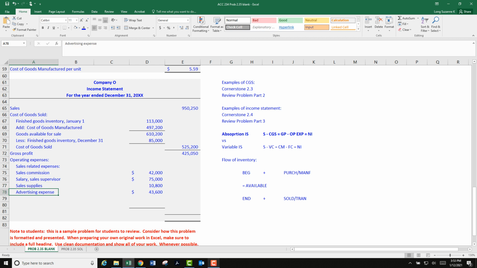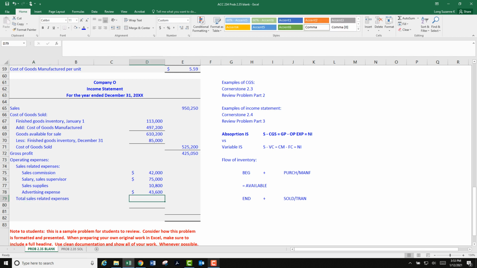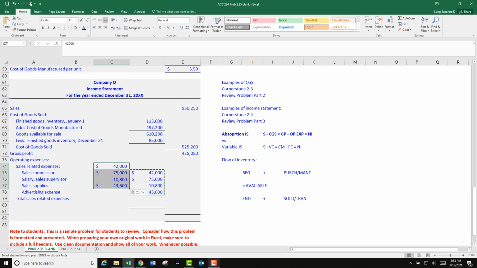Okay. So these four need to be indented, and I'm going to have total sales expenses. And let's see, do I want to put these? See, this is where you could really have a third column going here, and then move into some totals here and totals here. Let's try that. I think that would be nice. We got three columns. Why not use them?